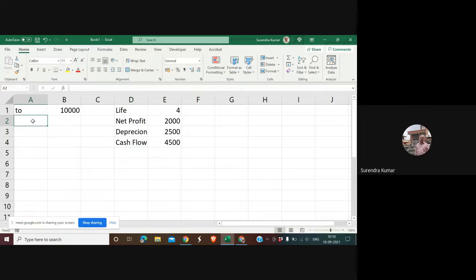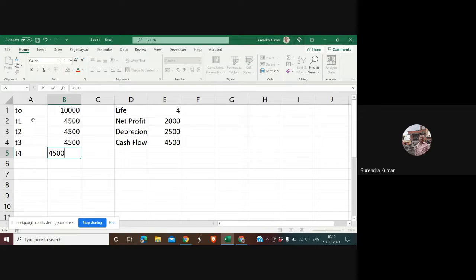So that means for the next 4 years, this is how we have calculated the cash flow.